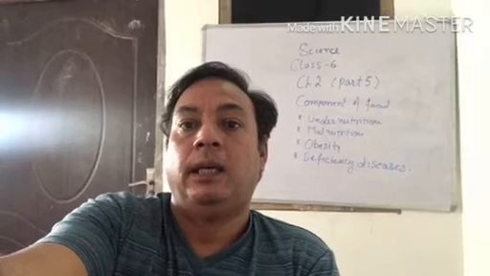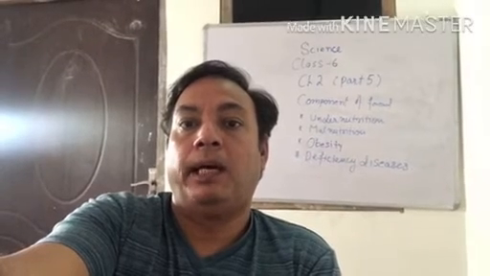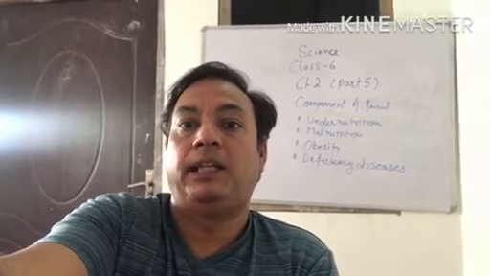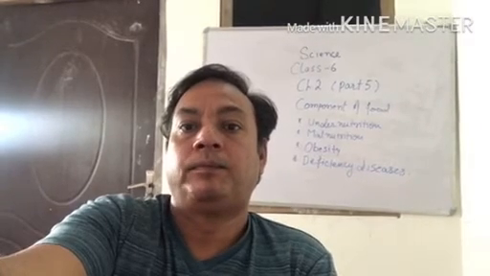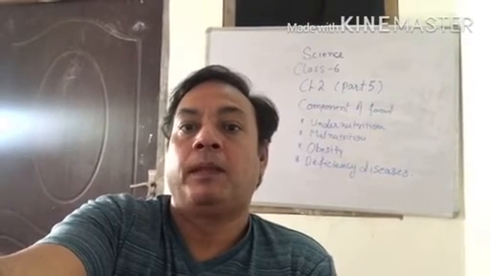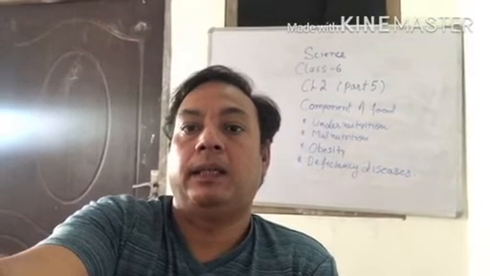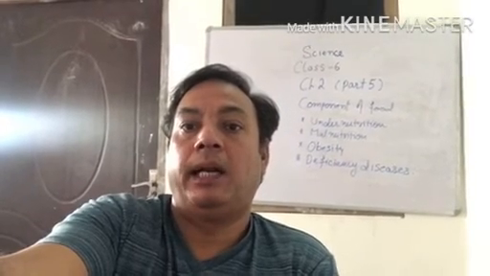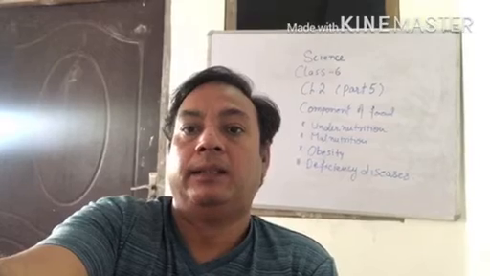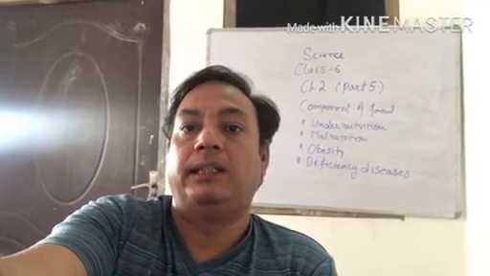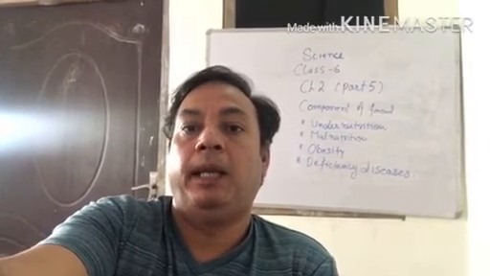So these nutrients, carbohydrate and protein, are required by the children in larger amount. If there is a lack of carbohydrate and protein in their diet, they suffer from protein energy malnutrition, PEM.